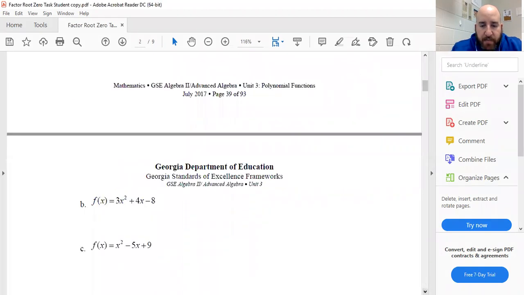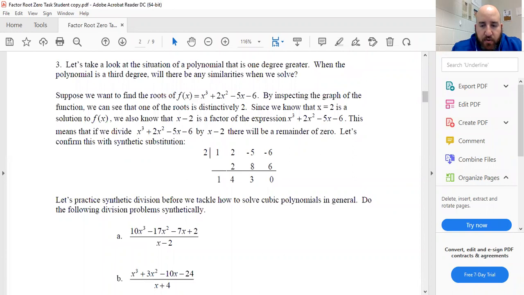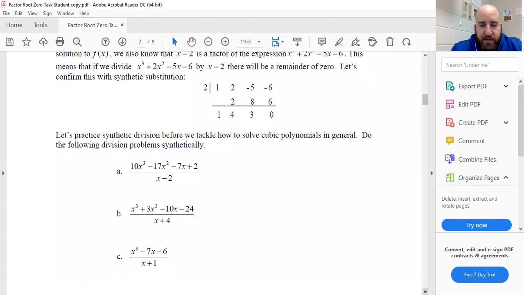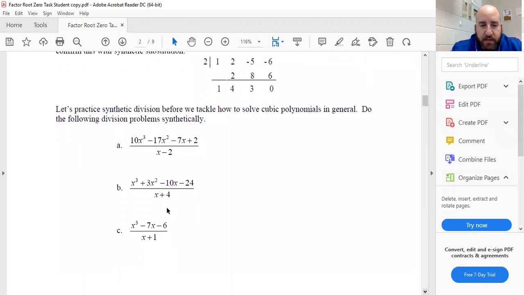All right, we don't have to do B and C, which is the top of page 2. We've skipped down to section 3, which is when we talk about that we're going to have to do synthetic division to help us with these problems. Again, with these problems we're only doing it once, so you were told what to divide by. It's not where we had to do the rational root theorem yet. You're responsible for A, B, and C. Again, I believe most classes I did A, B, and C in class.